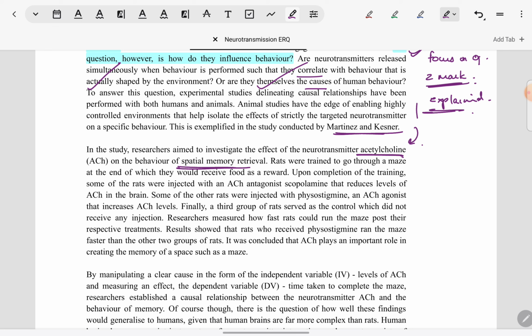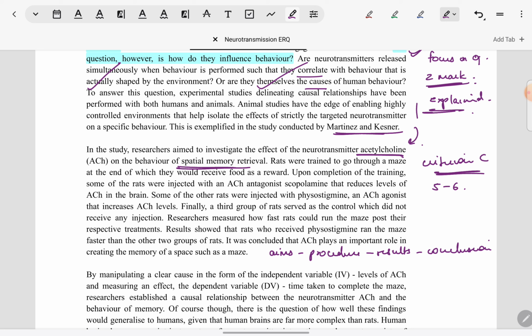The study has been described thoroughly. By thoroughly, I mean every detail is not given, but clearly aims, procedure, results and conclusion as relevant to the argument have been given for the study, which means that on Criterion C, which has to do with research studies to support the argument, this will score high.